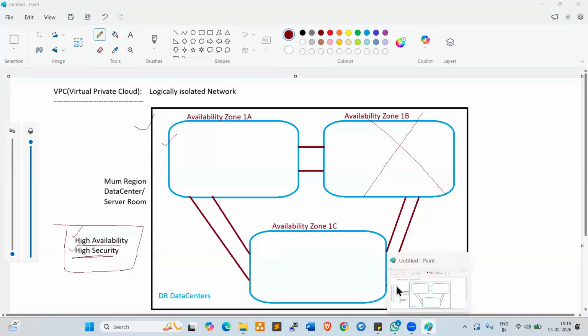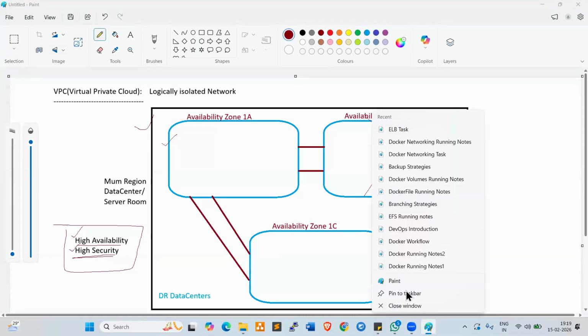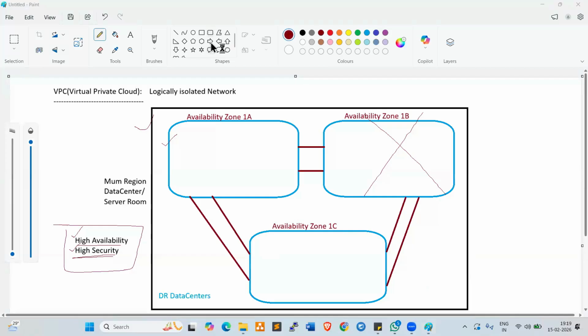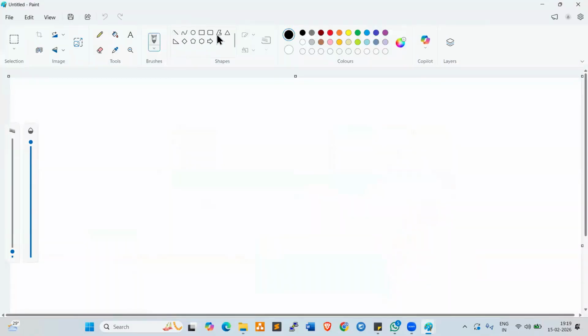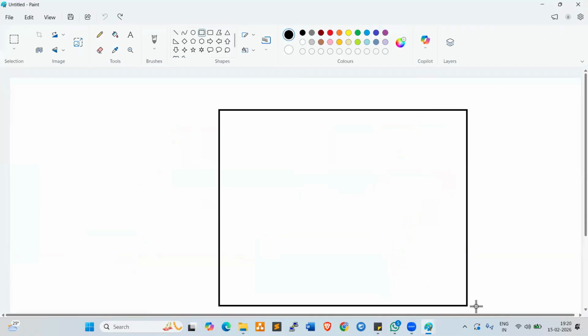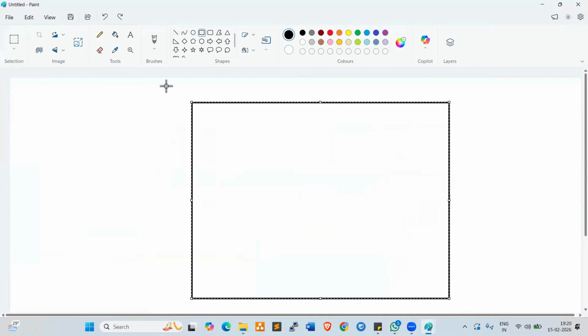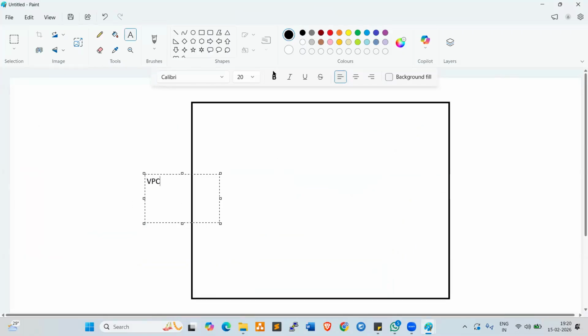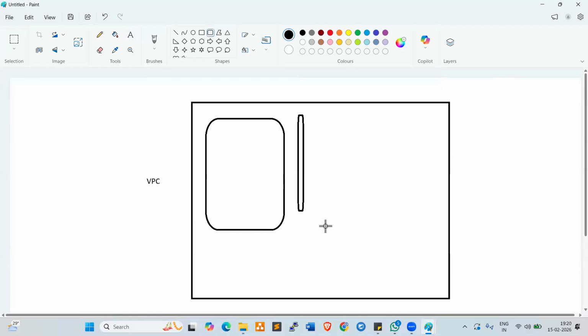Now let's try to understand what we will do here today. We create one VPC. So this is the VPC. Inside this VPC, I create three zones.